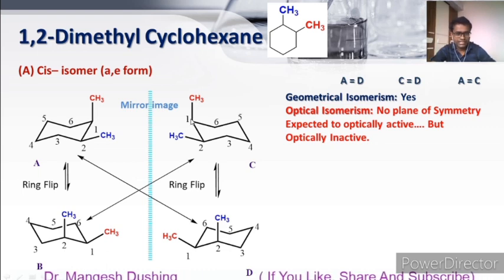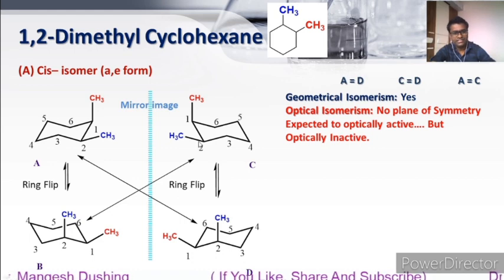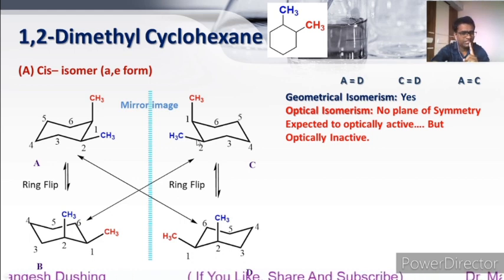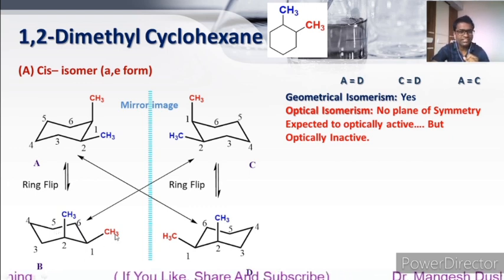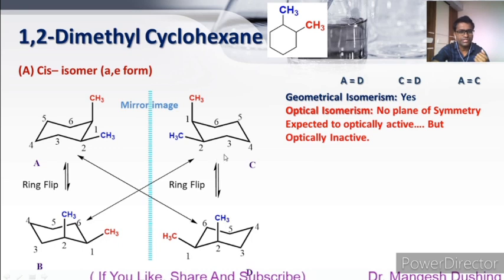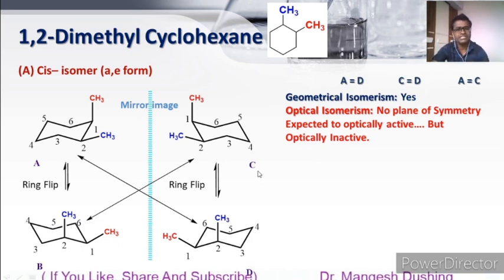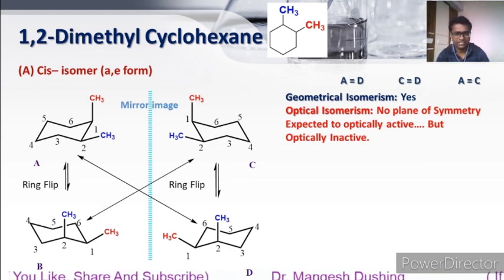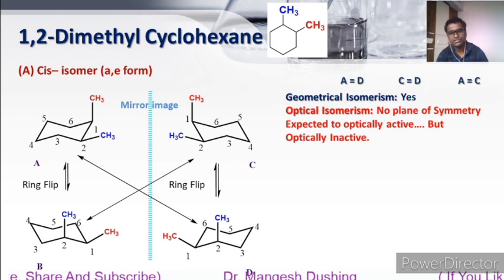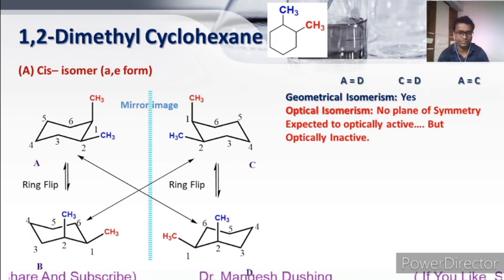Now see here, if this is the first carbon, left-handedly the second methyl is equatorial. See here, axial, left-handedly the second carbon methyl is axial. So compound B and compound C are also equal. It means that all structures are one and the same. That's why all these structures are the same, so those are optically inactive.